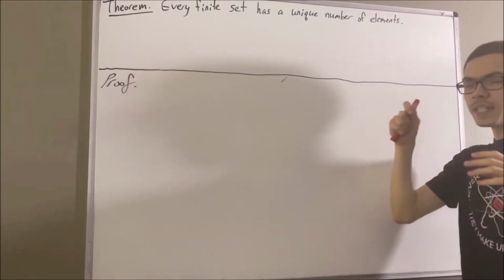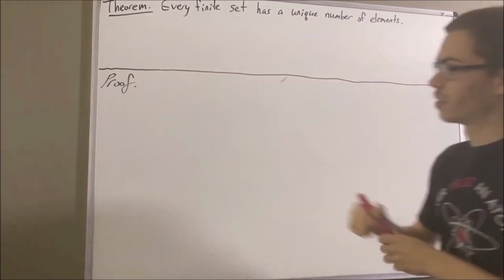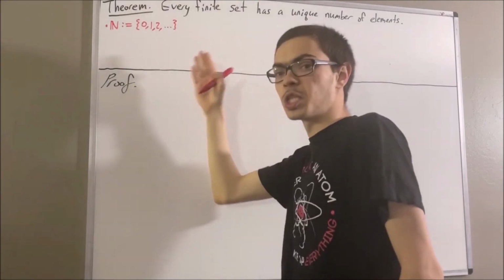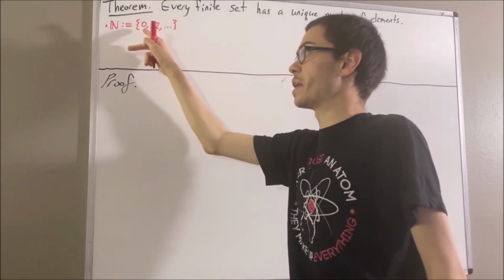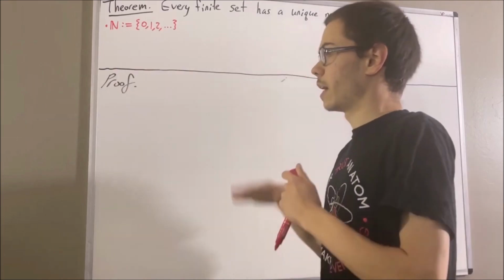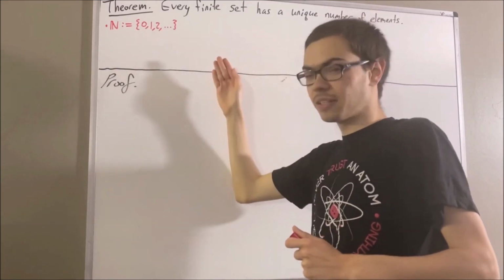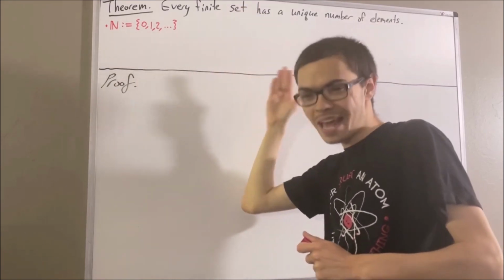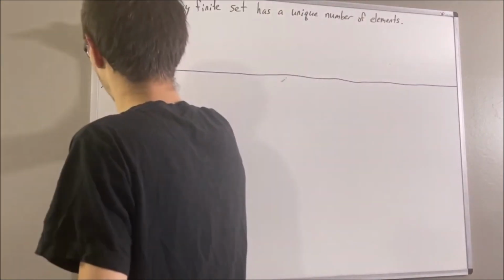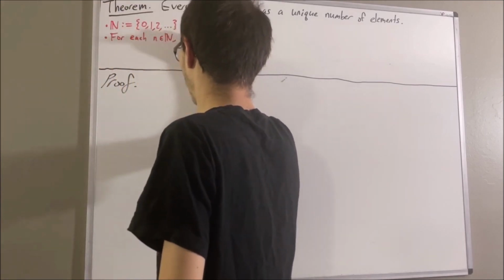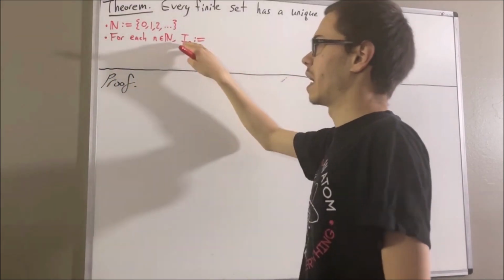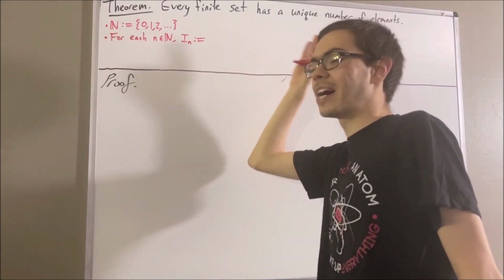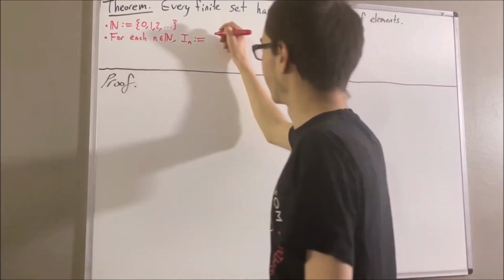To start, we're going to say that the natural numbers include 0. And the set of positive integers refers to the natural numbers not including 0. And for each natural number n, we are going to call the set I_n the set of the first n positive integers. In other words, I_n is the set of all positive integers i such that i is less than or equal to n.